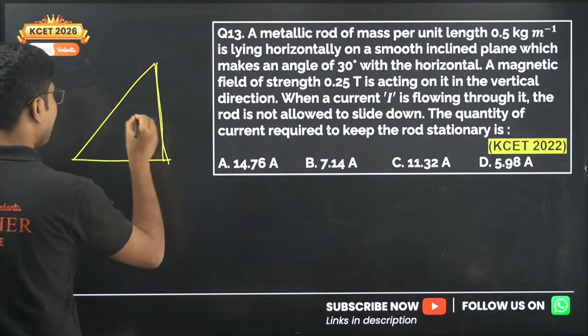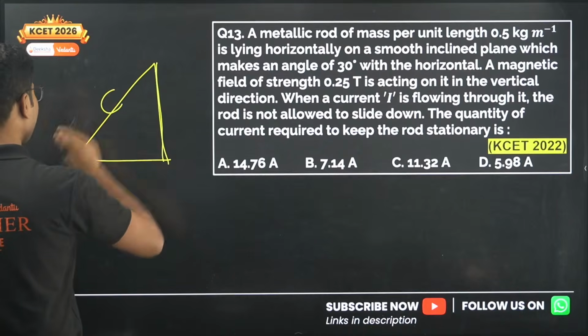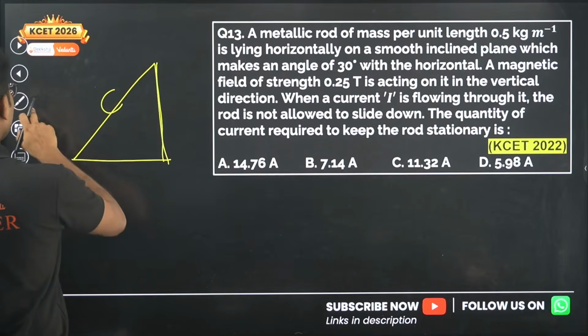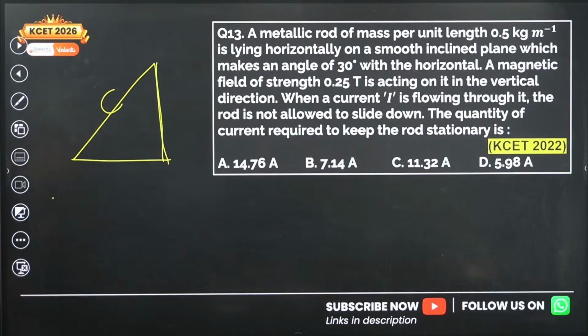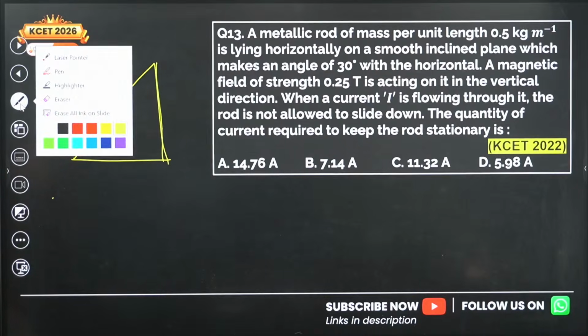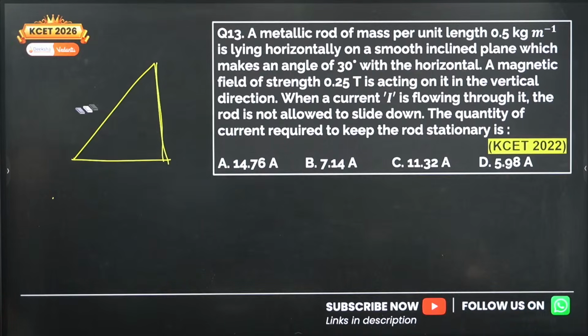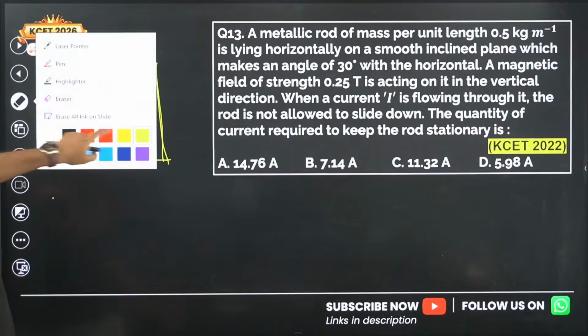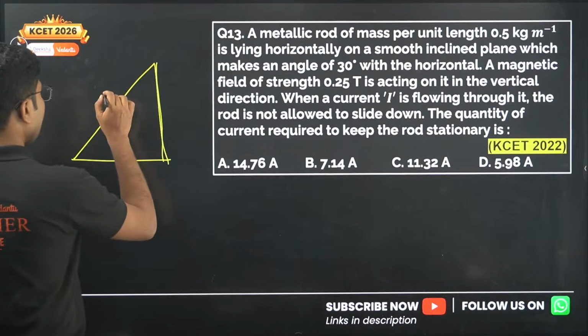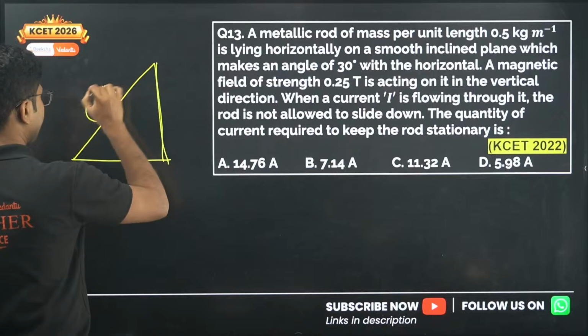The only thing is that you have to remember some concept from your PU 1, which is basically gravitation.